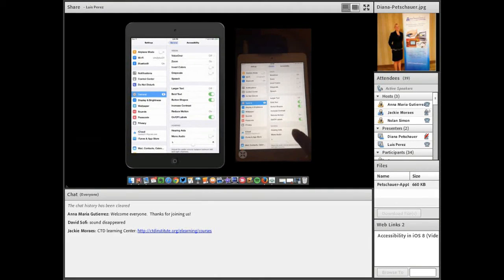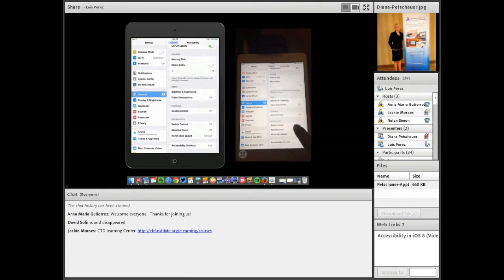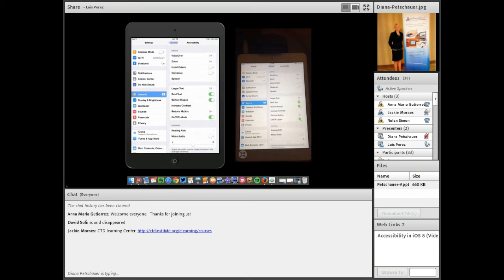And you'll notice the accessibility features here are organized into different categories. Some correspond to different needs that people may have, such as vision or hearing. And then there's some categories that kind of cut across, such as media. So if you're watching videos, for example, you can turn on the subtitles and captioning. And then there's also guided access for learning, and I'm sure Diana is going to cover that in more detail later. So I'm going to focus on the ones under vision, which are the features that I use as a person with a visual impairment.